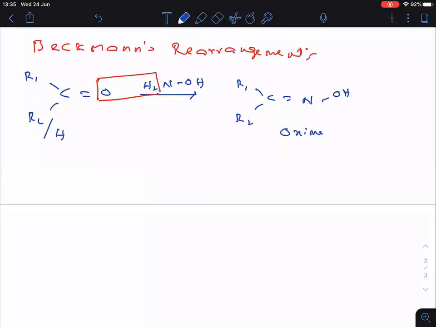Now the oxime which is formed here will react with an acid, any acid it may be. You know, acids will give H plus ions.